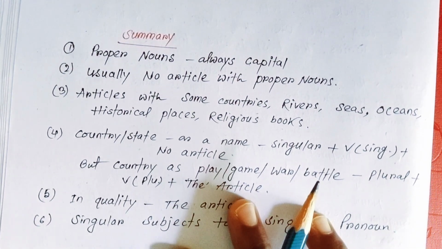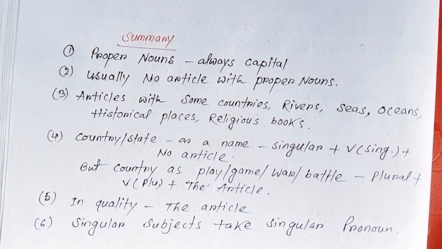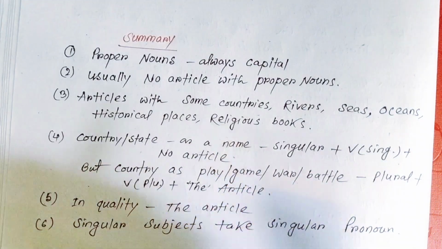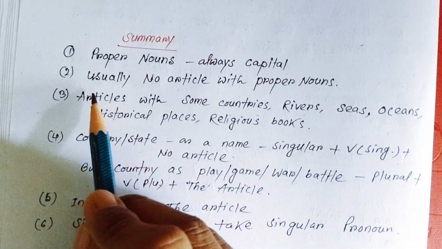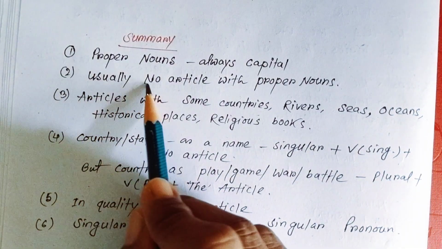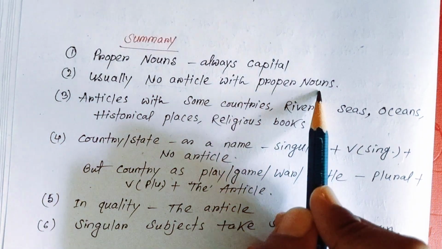If you just see the summary of the rules of the proper noun, there are the 6 rules that I have discussed. So the first rule, proper nouns are always written in capital letters. And the second, we usually use no article with proper nouns.